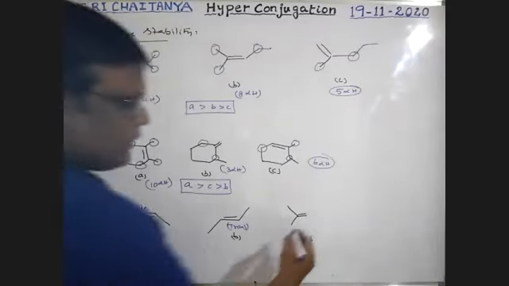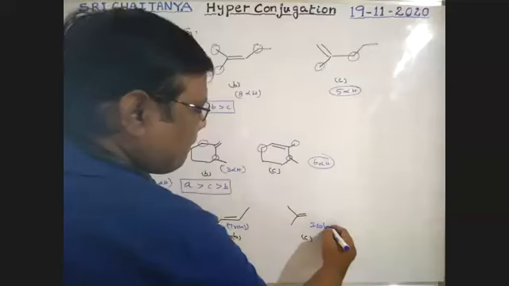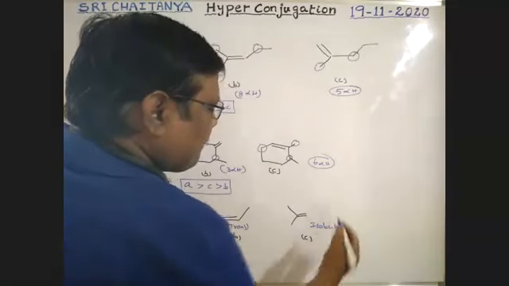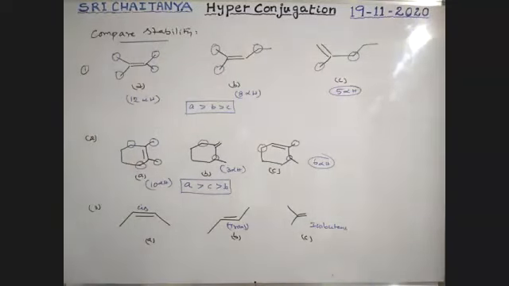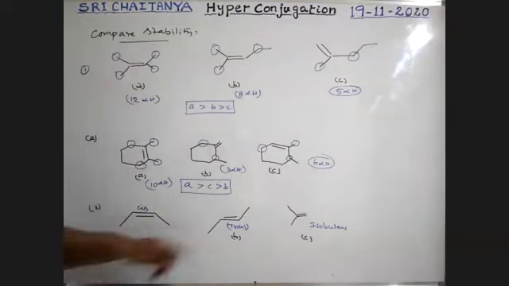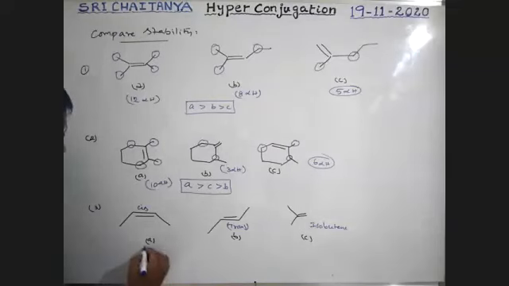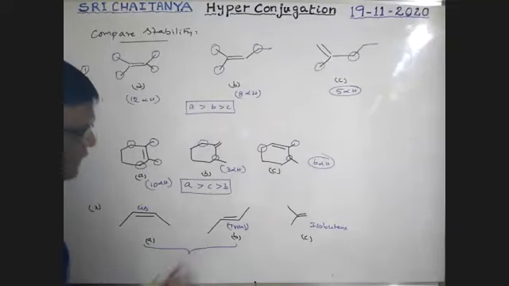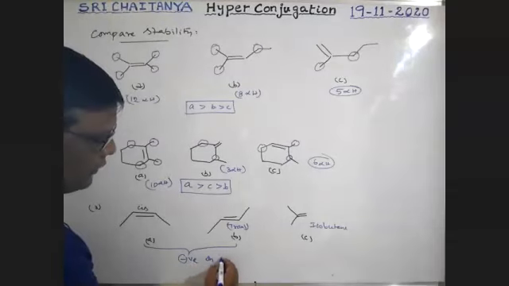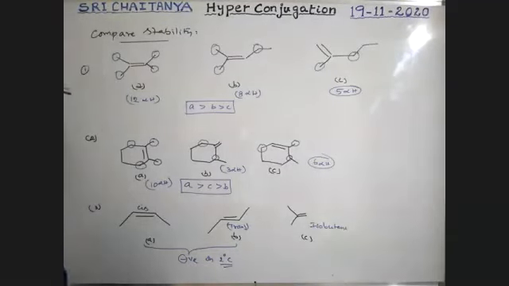Next, it is isobutene, boys. Tell me which one is more stable. See here. In these two cases, boys, please listen carefully, there is a negative charge on a secondary carbon atom.